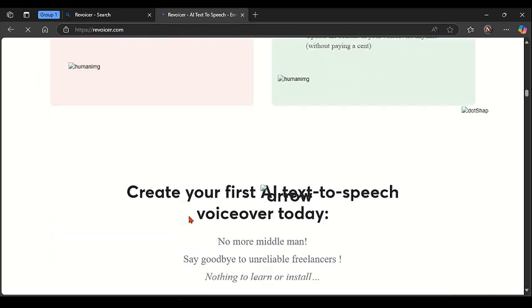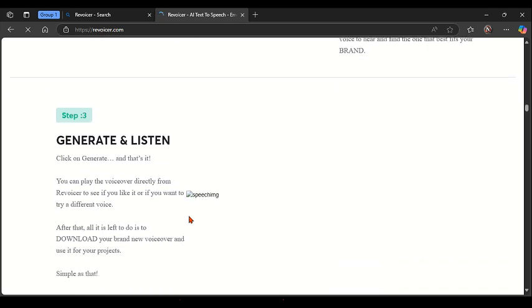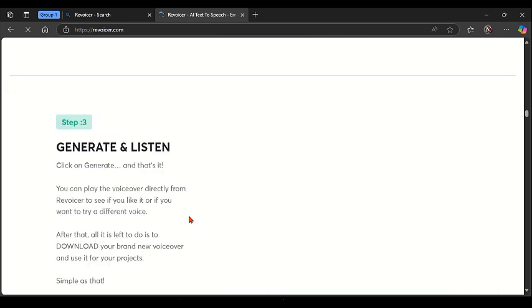And here are the pros and cons of this platform. Talking about the pros, the important part of this platform is a very intuitive interface with a highly expressive voice, great for creating engaging content, and it also provides excellent customer support. And here's the downside: it can be pricey, lacks advanced customization, and advanced features require a higher-tier plan.